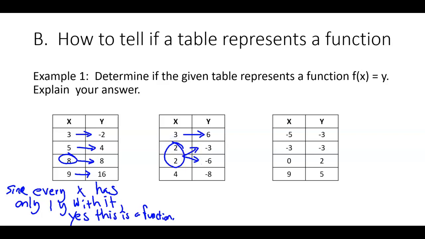We don't know what he's going to be. That's not a functional relationship. So we're going to say, since X equals 2 has 2 different outputs, the answer is no. It's not a function.